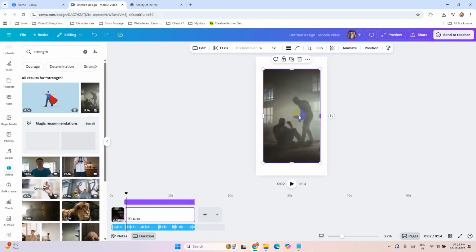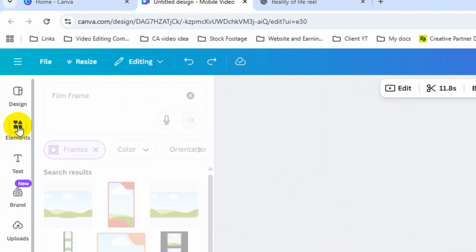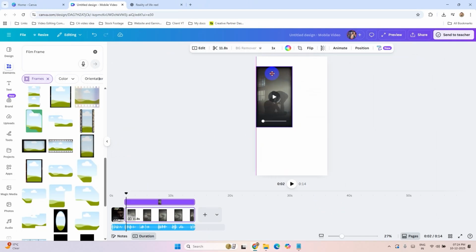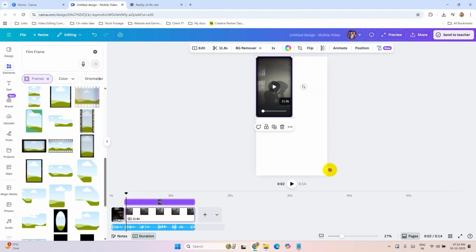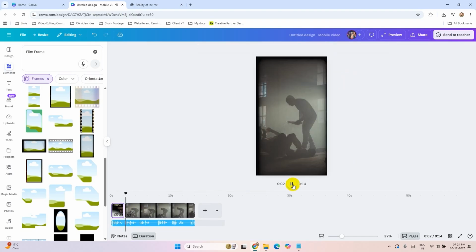This one looks good. You can use any keyword. And let's add some frame here. Go to elements. Now I will use this frame and fill the canvas like this. It rewards execution.